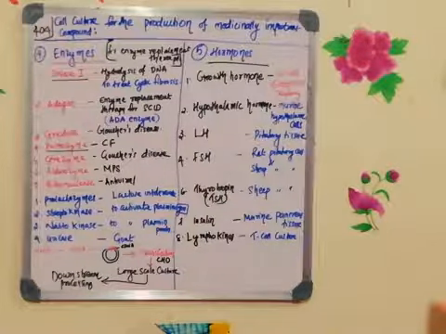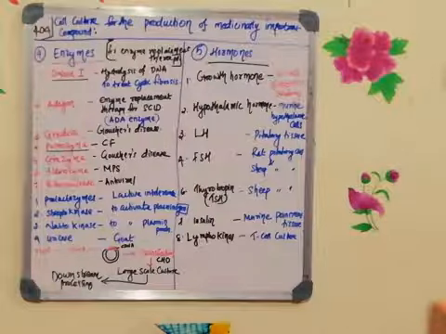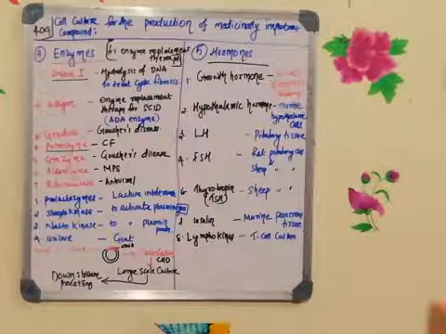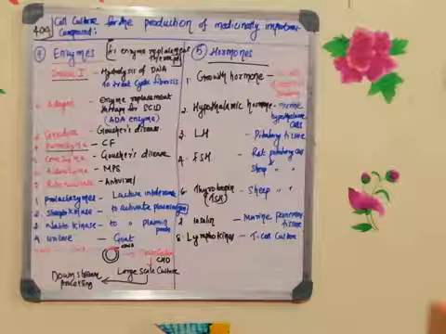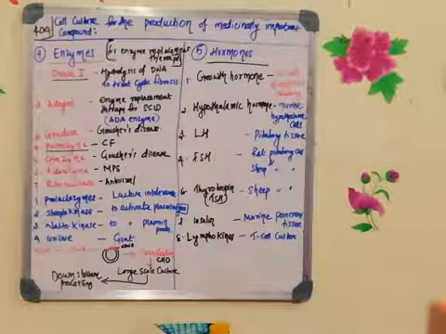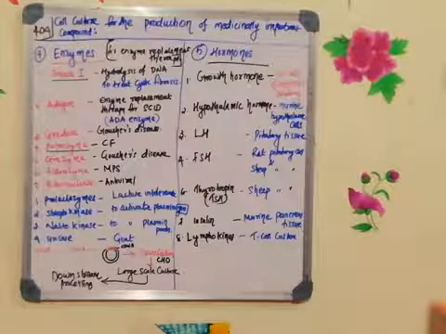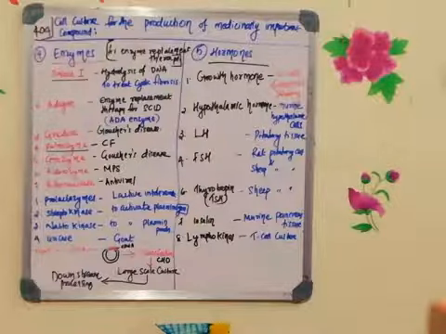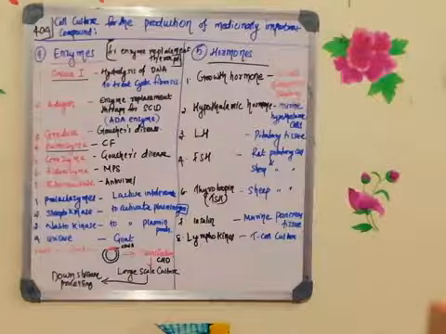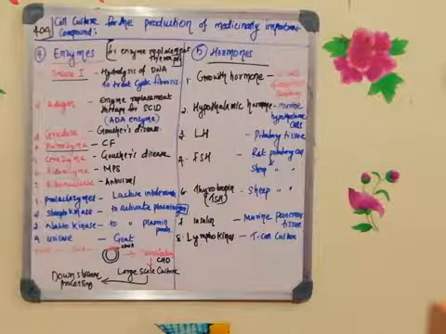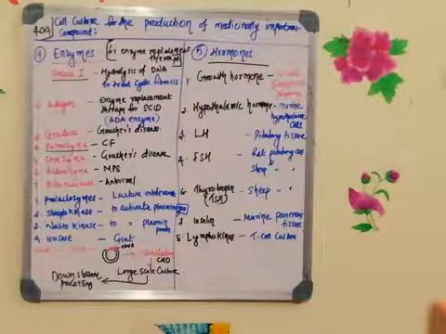Hypothalamic hormones, examples are growth hormone releasing hormone, and then thyroid hormone releasing hormone, or gonadotropin releasing hormone.